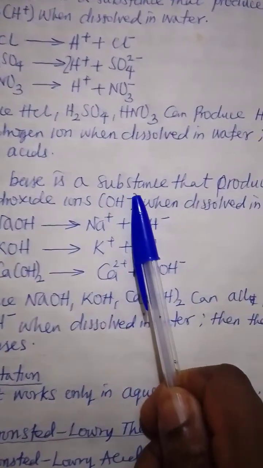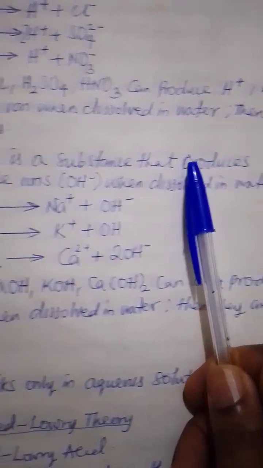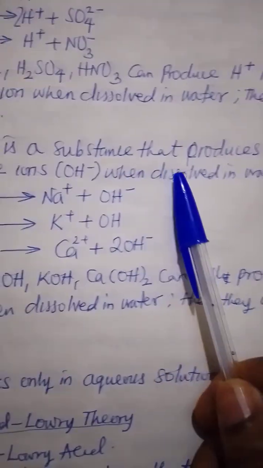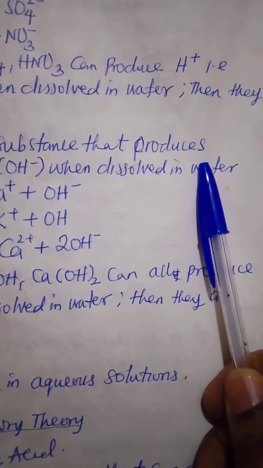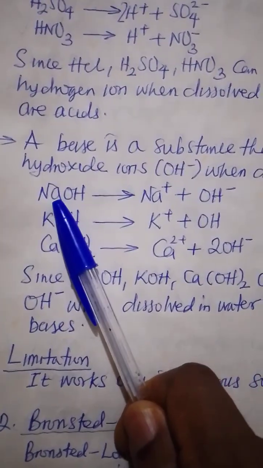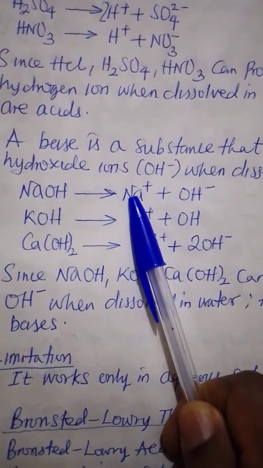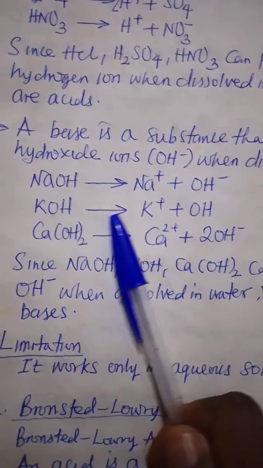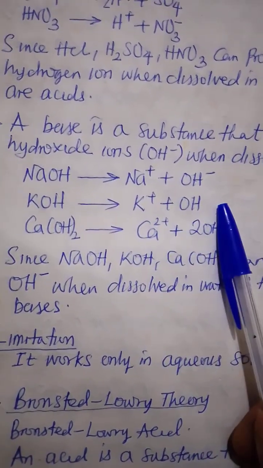A base is a substance that produces hydroxide ions, OH minus, when dissolved in water. NaOH giving you Na plus plus OH minus. KOH giving you K plus plus OH minus.